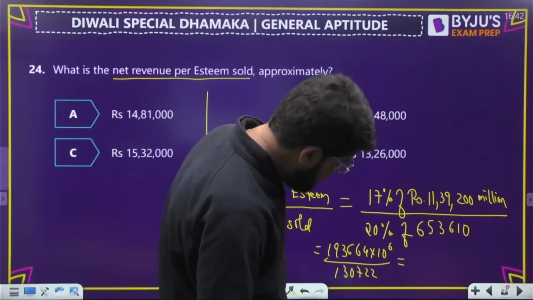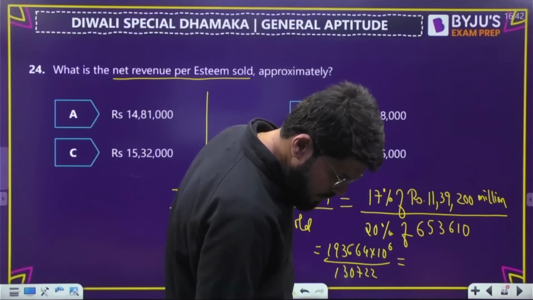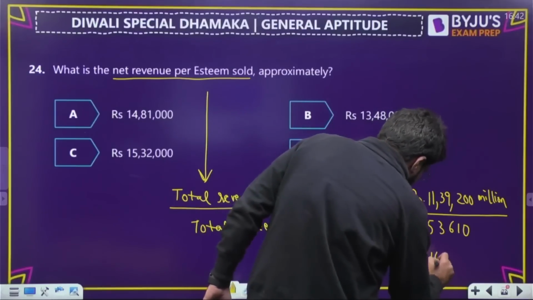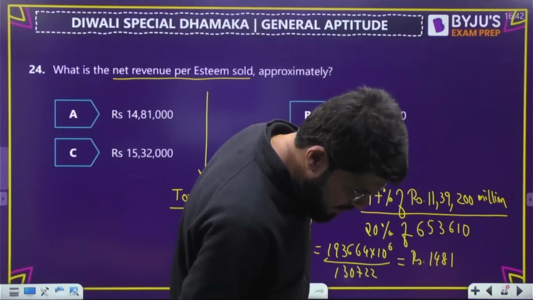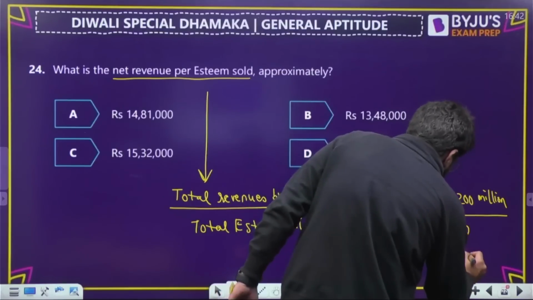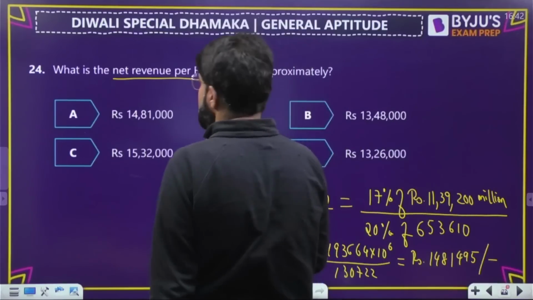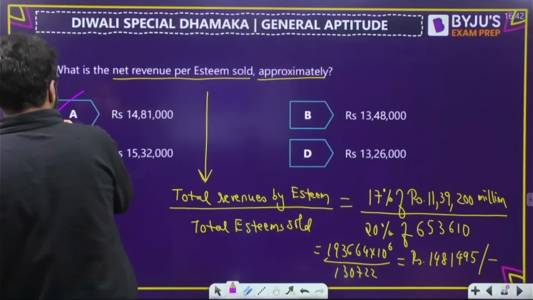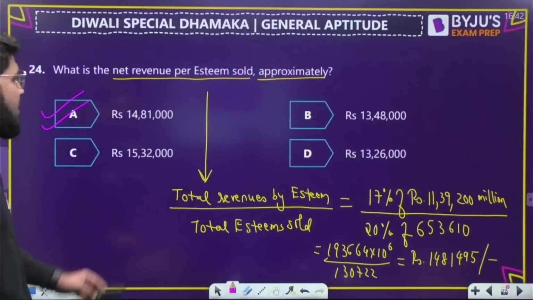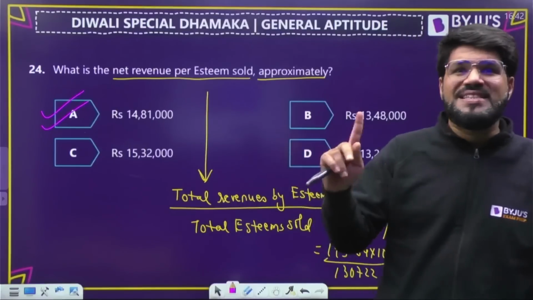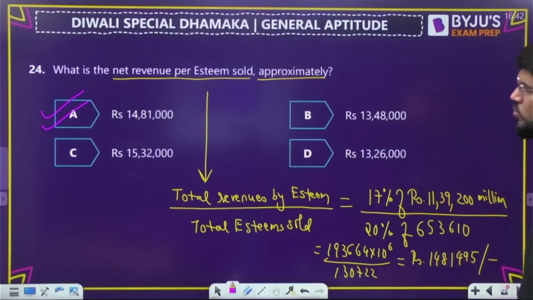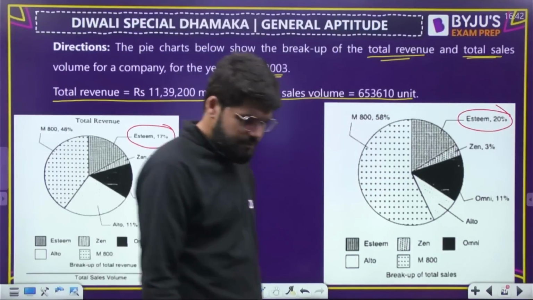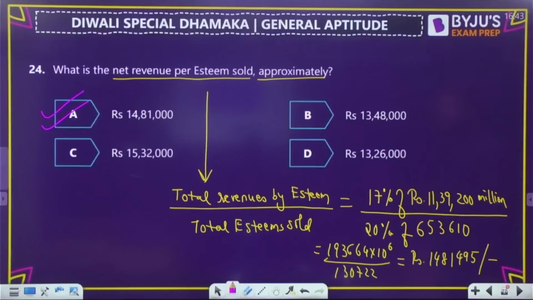Okay, we have 193,664. This is coming out to be 1481 rupees, 1481,495 approximately. So 1481,000 approximately ही बोला है ना, so that's okay. So option number A, rupees 14,81,000, is the net revenue per Esteem sold. ठीक है, data extraction for a company. Done hai ji? Okay, so this was the 24th.